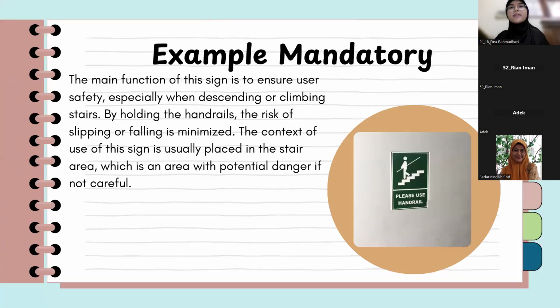The first example of mandatory is the handrail sign. Its main function is to ensure safety, especially when descending or climbing stairs. By holding the handrails, the risk of slipping or falling is minimized. The context of this sign is usually placed in the stairs area, which is an area with potential danger if not careful.